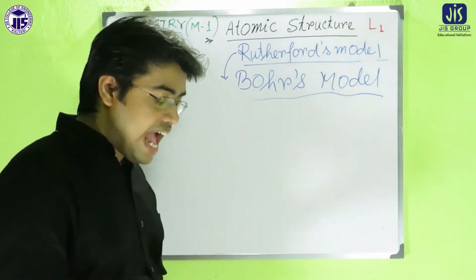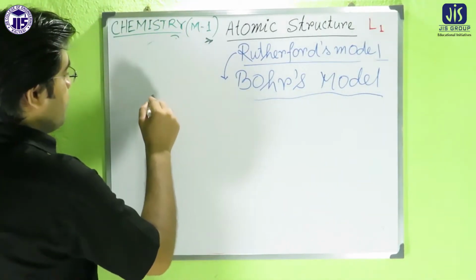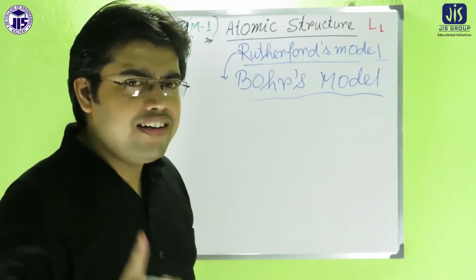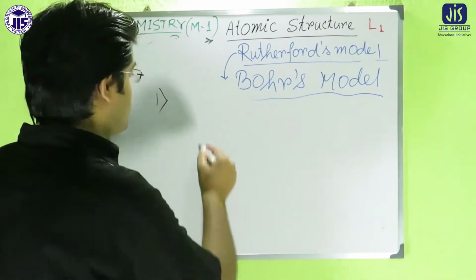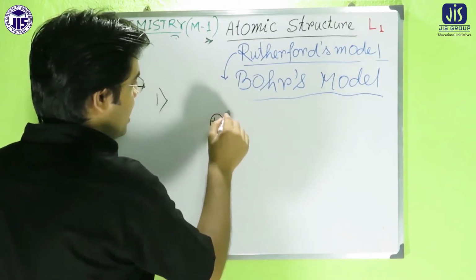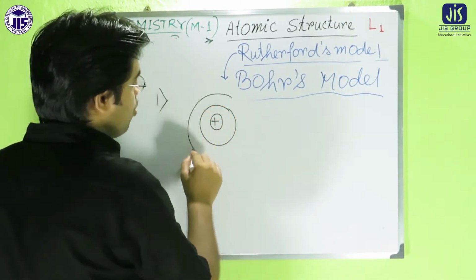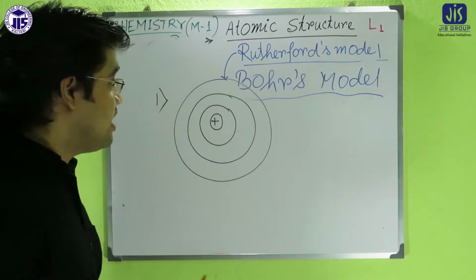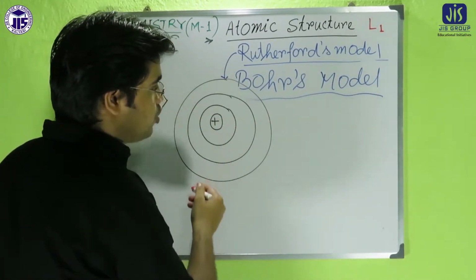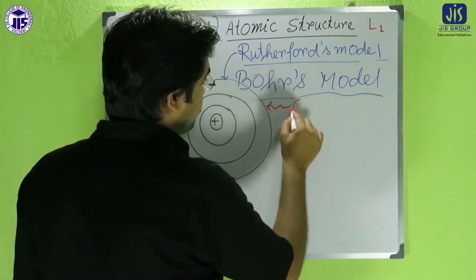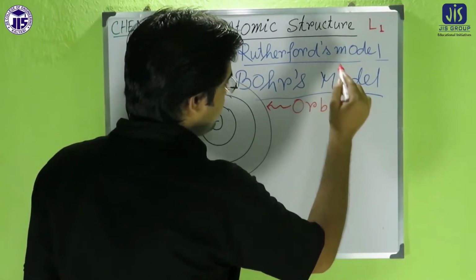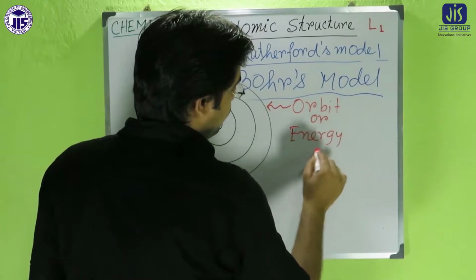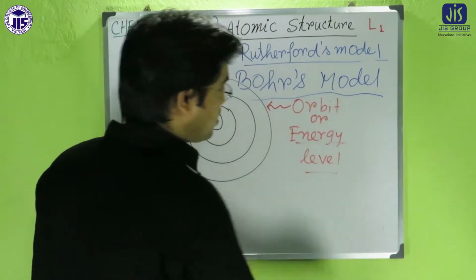Now what is the Bohr's model? According to the Bohr's model, Bohr told that the electron will revolve around the nucleus only under particular pathways. These pathways are called orbits or particular energy levels. Why did he use the term energy level?